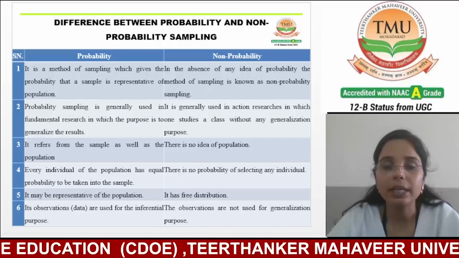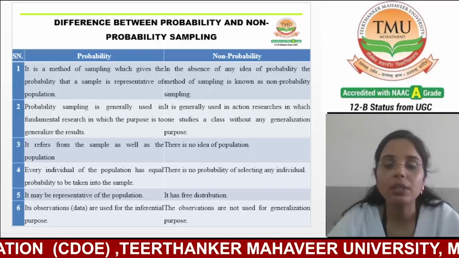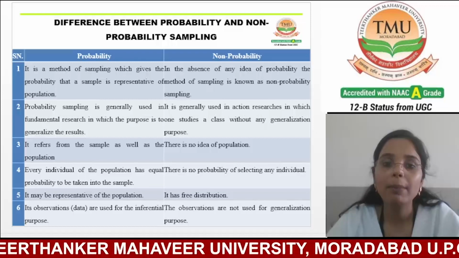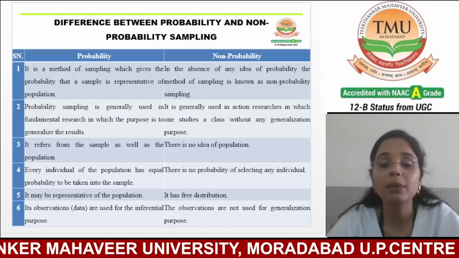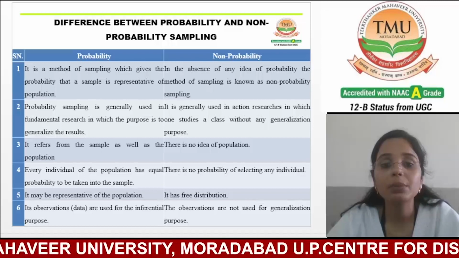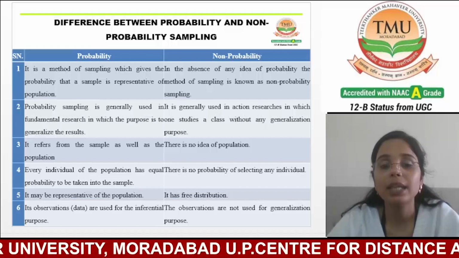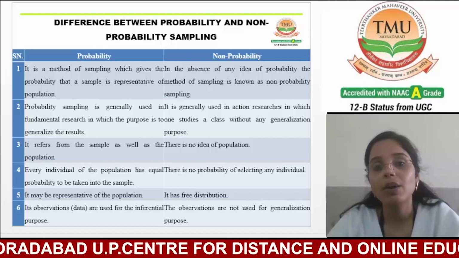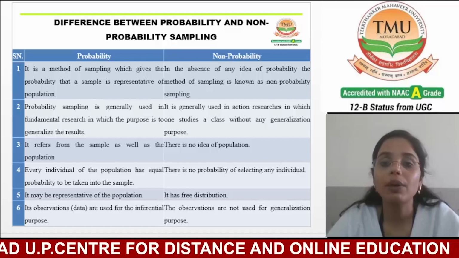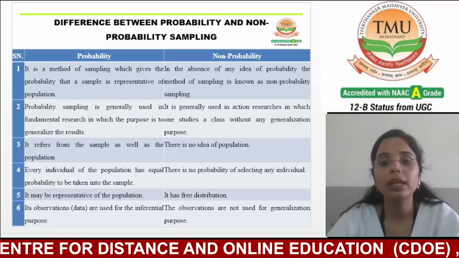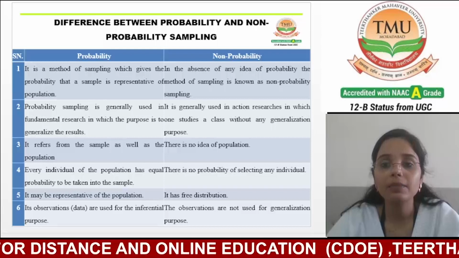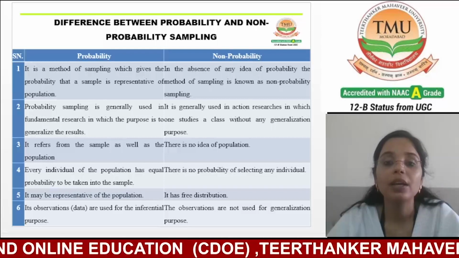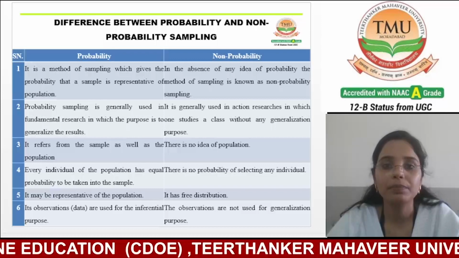If we talk about probability sampling, it is a method which gives the probability that a sample is representative of the population. On the other hand, in non-probability sampling, in the absence of any idea of probability, the method of sampling is known as non-probability sampling.